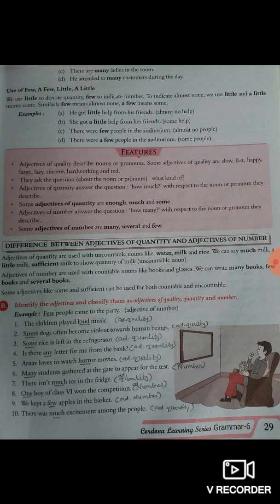They ask the question about the person or noun or pronoun: what kind of. Adjectives of quantity answer the question how much with respect to the noun or pronoun they describe. Some adjectives of quantity are enough, much, and some.